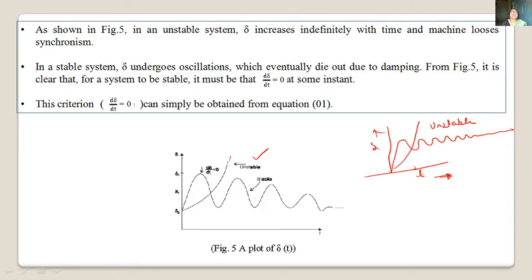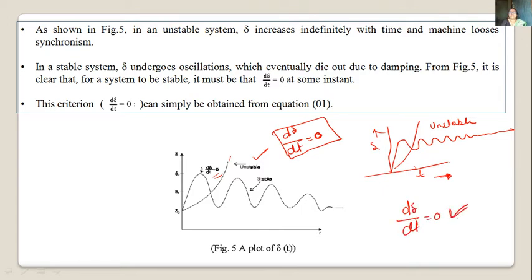In a stable system, this is important, d del by dt is equal to 0. If at any instant on the oscillation we get d del by dt equal to 0, then the system will definitely be a stable system. In a stable system, del undergoes oscillation which eventually dies out due to damping.